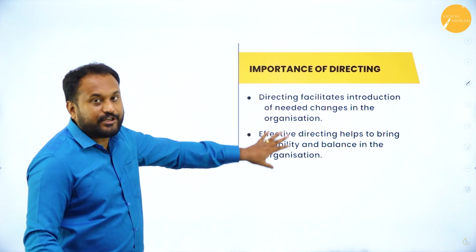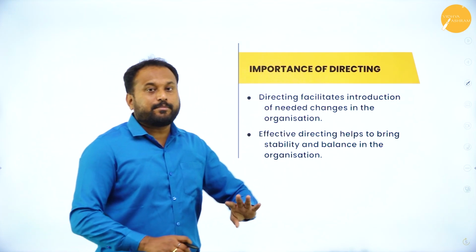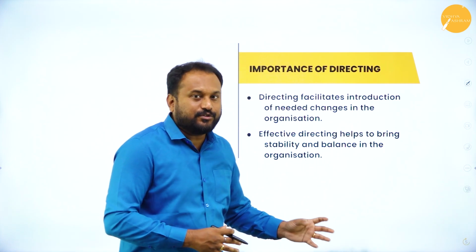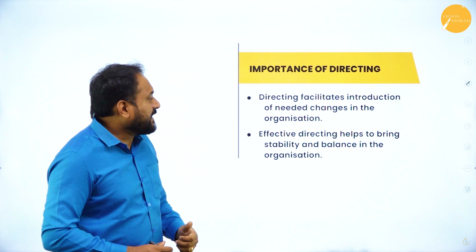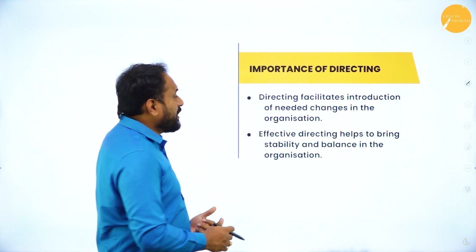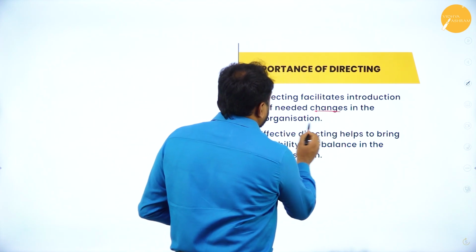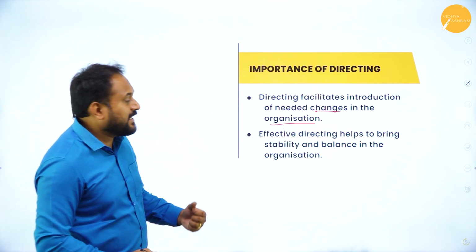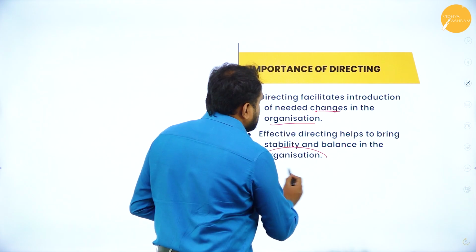Now I've given you 2 extra points here. Whenever you get a 4-mark question, please do not write only 4 points. You are supposed to write 5 points. So I've given you 5 points here. Directing facilitates the introduction of new changes in the organization. Effective directing helps to bring stability and balance in the organization.